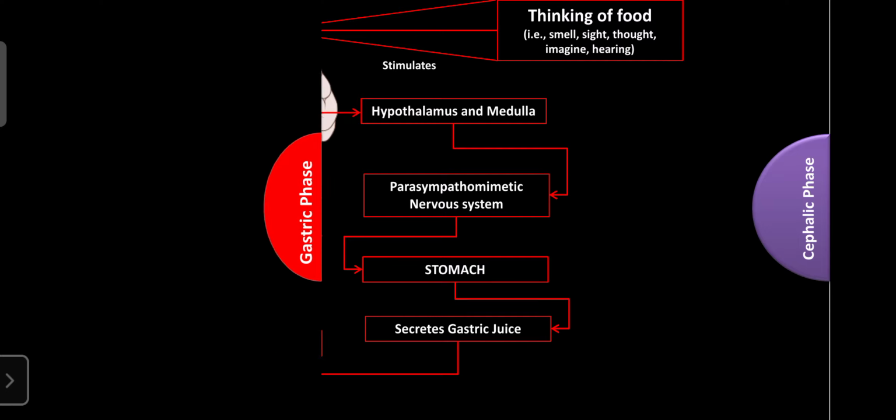So the next one is the gastric phase. This phase begins when we are eating. Due to eating, the food enters the stomach, so the stomach is expanded. Due to the expansion of the stomach, certain receptors present on the stomach, known as the stretch receptors, are activated.